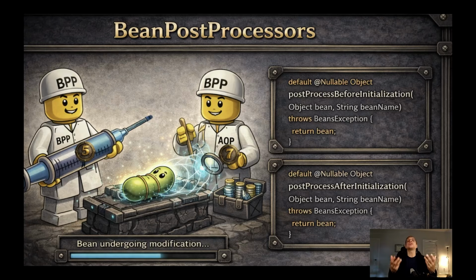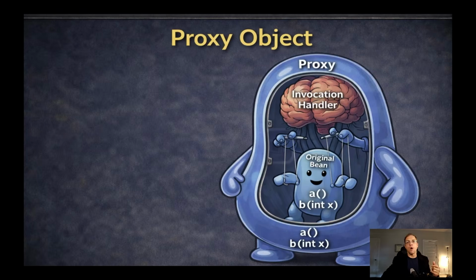So it's additional code which is hidden somewhere. Spring does not generate the bytecode. Spring uses the proxy design pattern. How does the proxy design pattern work? Think about an object which looks like that. Let me explain the architecture of the proxy object.